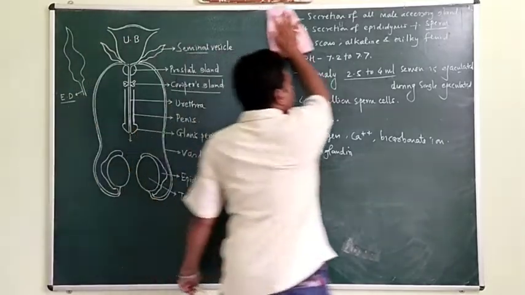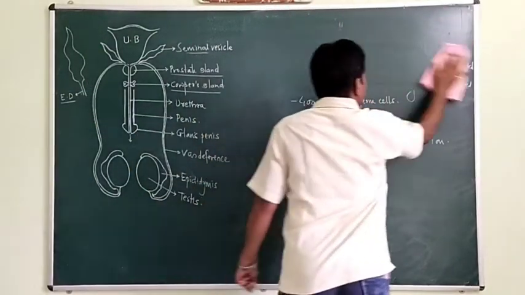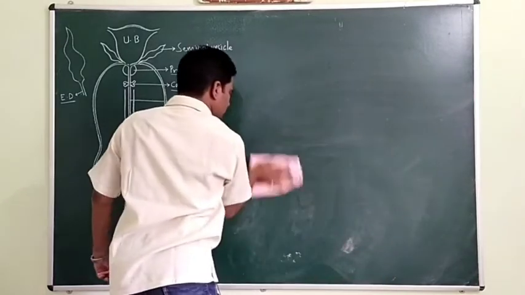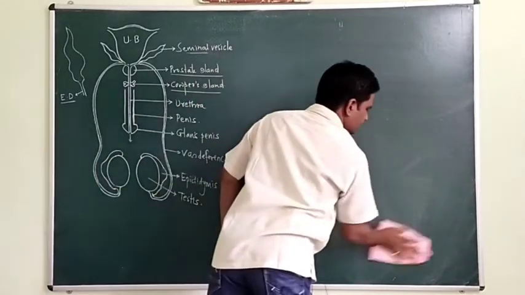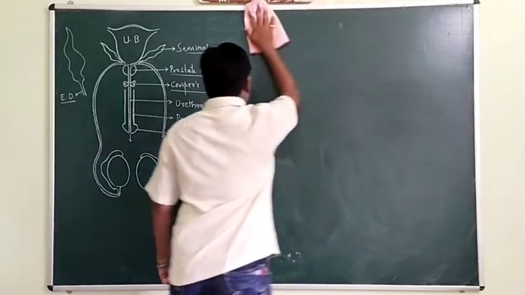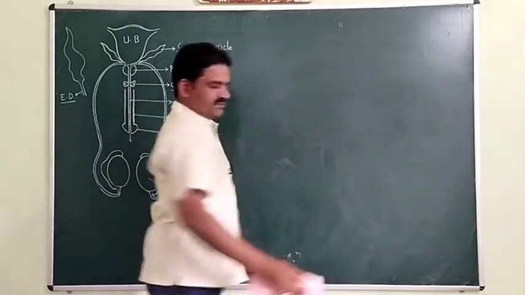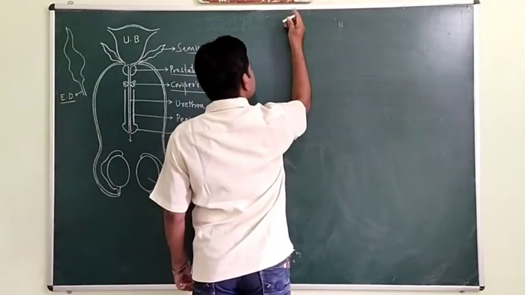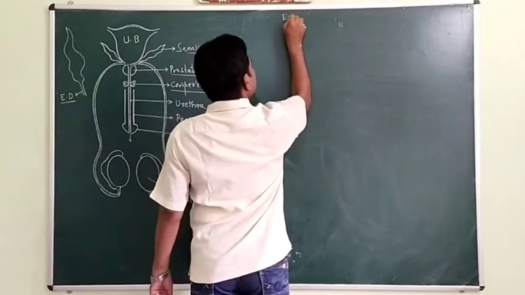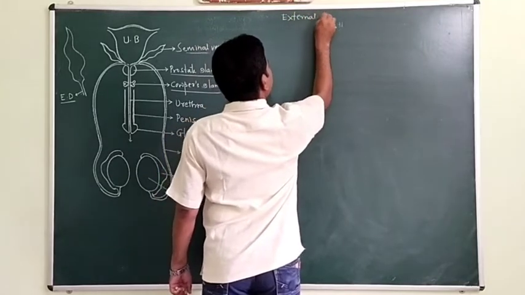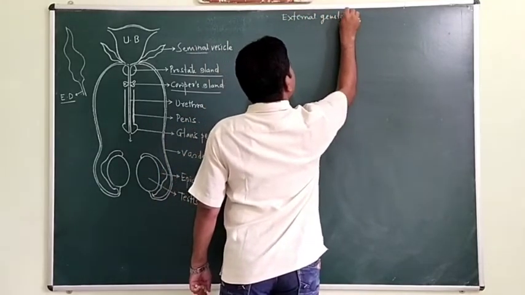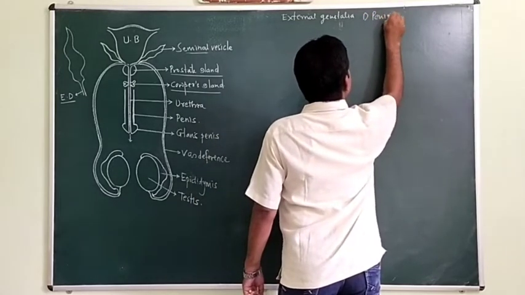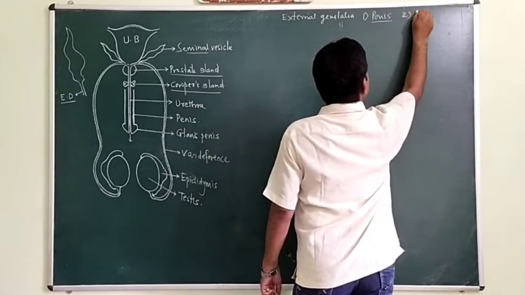Now we'll see the external genital organs. External genital organs means what? There are two organs or structures which are called external genitalia. The first one is the penis, and the second one is the scrotum.